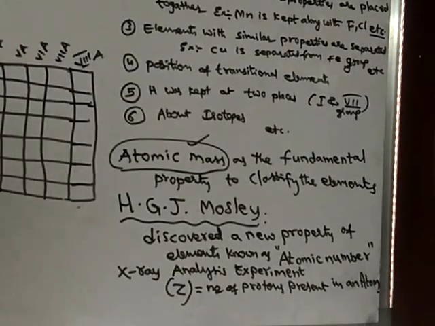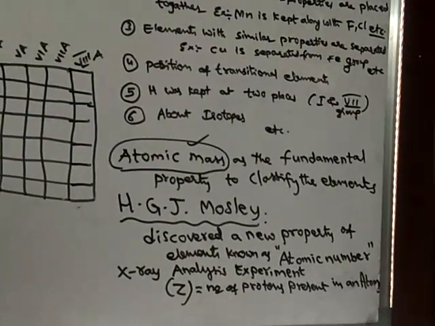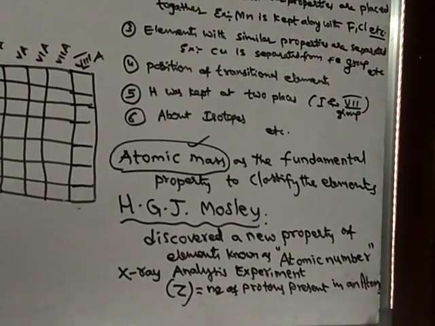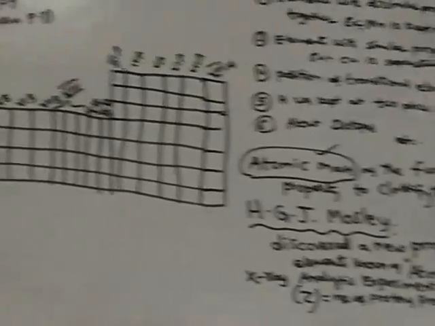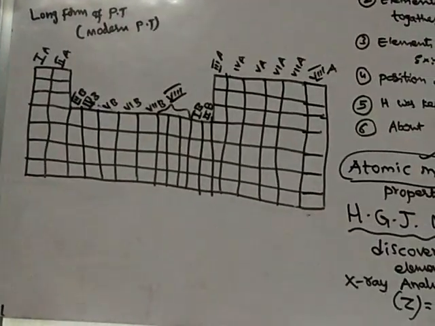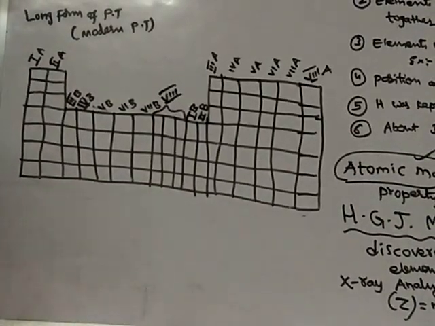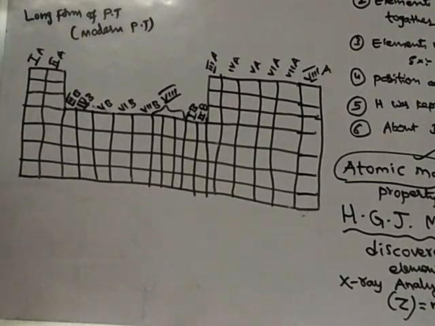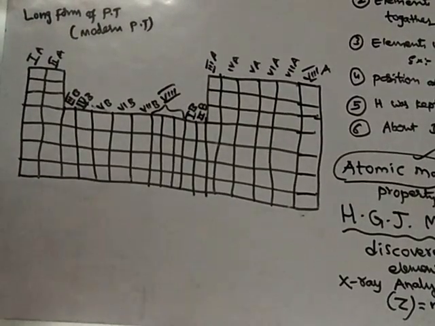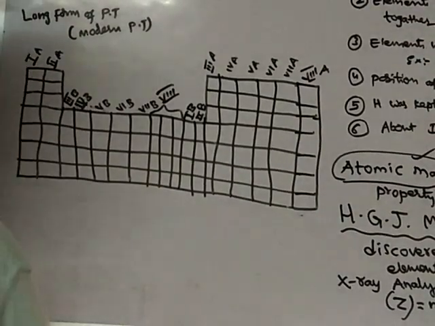So when he arranged the elements in the increasing order of their atomic number, he got a periodic table in a new form, in a new way. This is the periodic table which was obtained mostly based on the increasing order of atomic number. Here the elements are arranged according to the increasing order of atomic numbers.